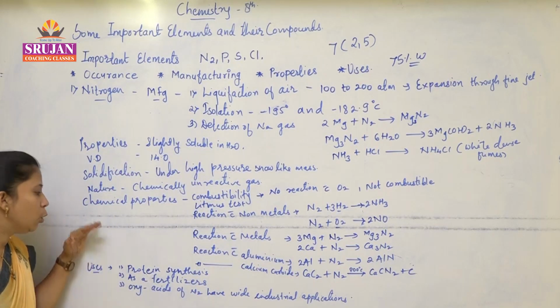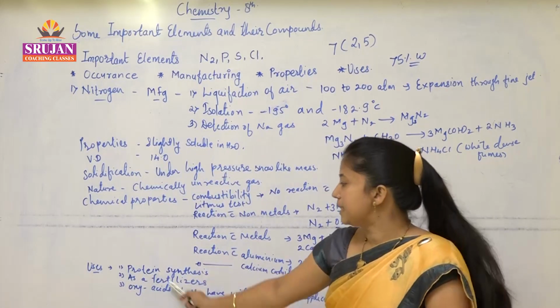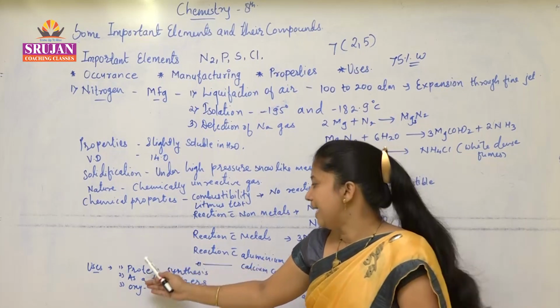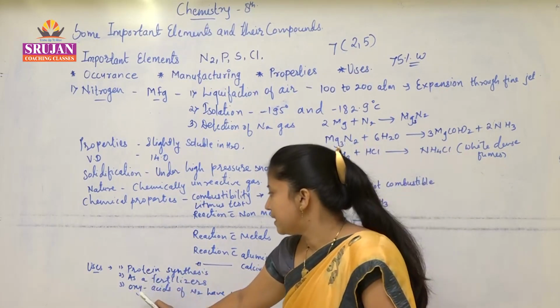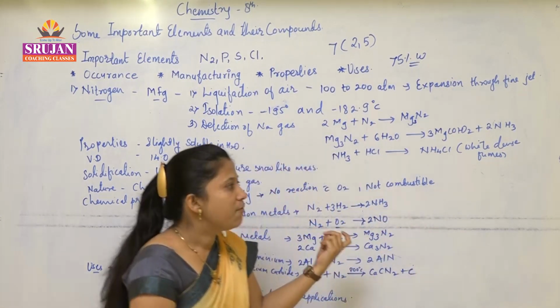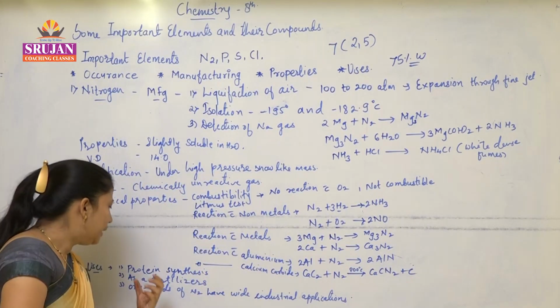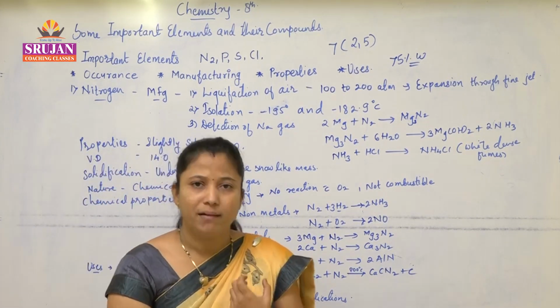Okay. Now uses. This essential element is very important for protein synthesis in plants. It is also used as a fertilizer. Nitrogen whenever reacted with oxygen forms nitrous oxide and some oxyacids also, and these oxyacids of nitrogen have widespread application in industry.